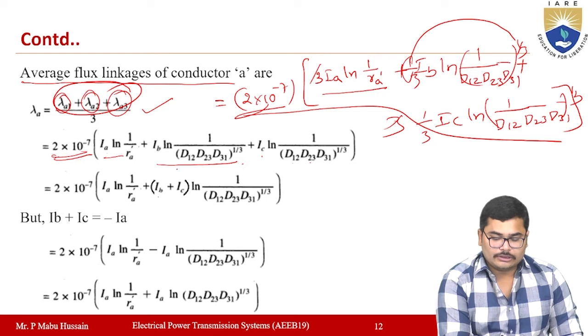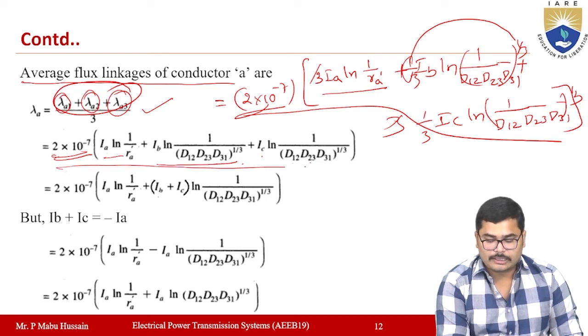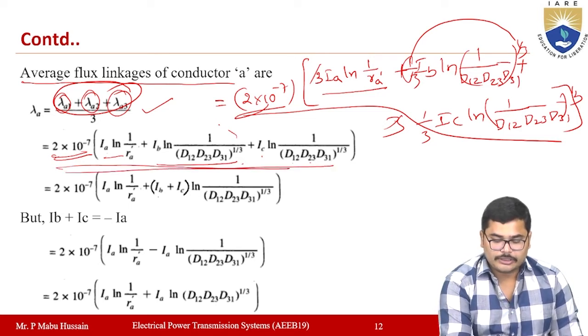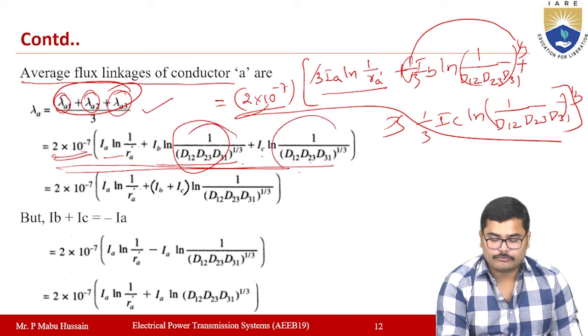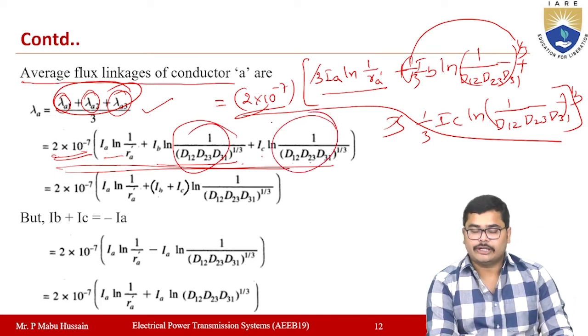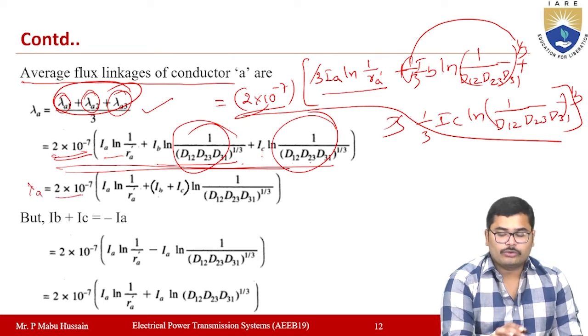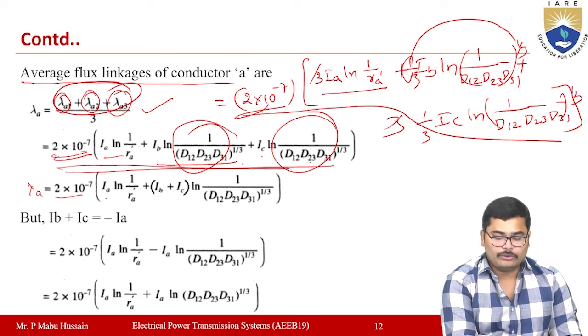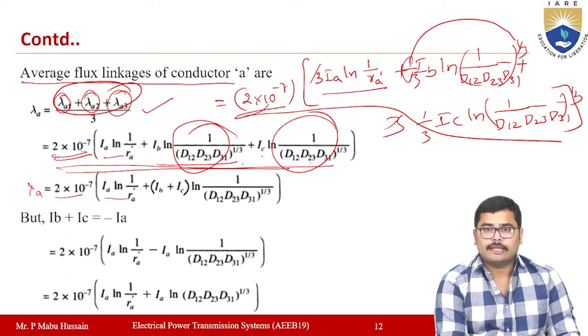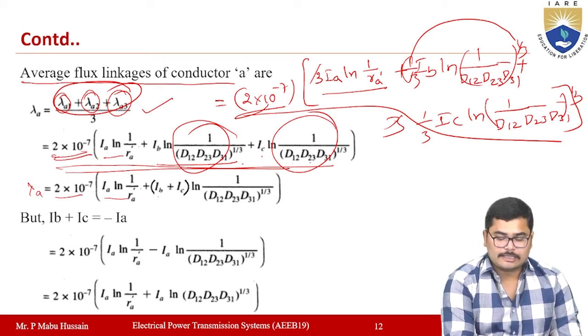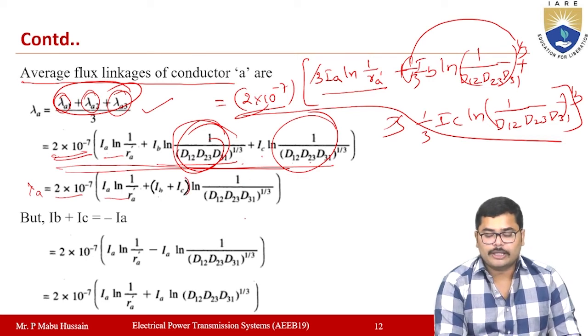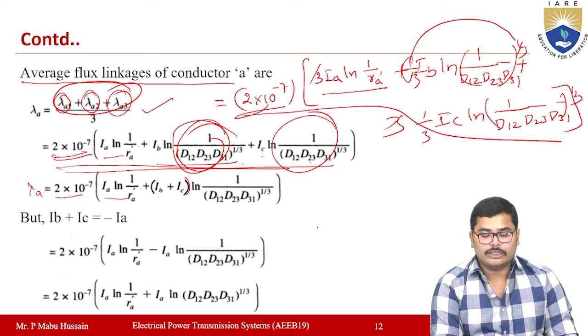Now if you observe this expression, this term and this term have the common part, you take it outside. So the equation of lambda A will be equal to 2 into 10 power minus 7 into IA into ln 1 by RA dash plus, when you take this term as common, IB plus IC into ln 1 by D12 D23 D31 whole to the power of 1 by 3.